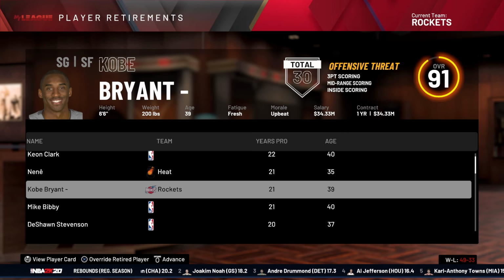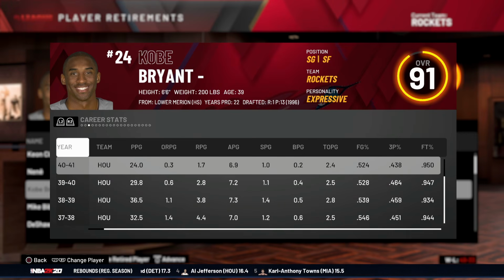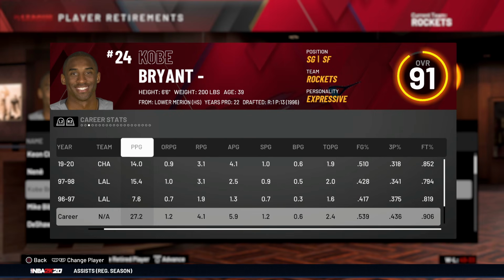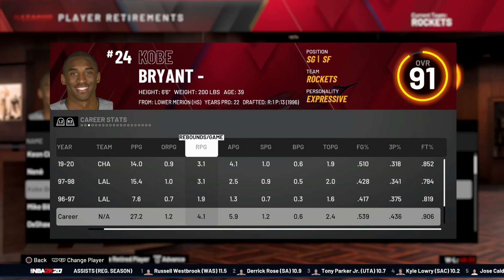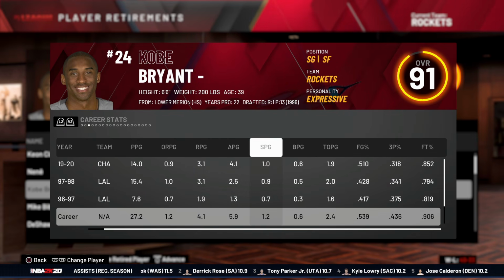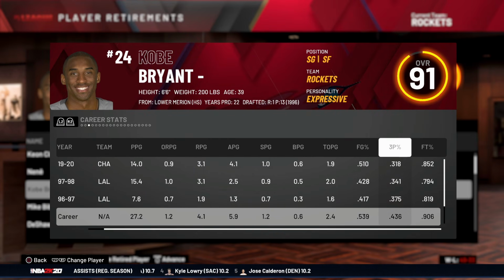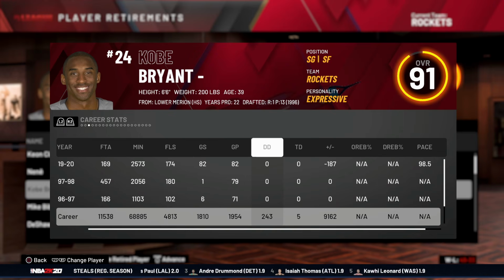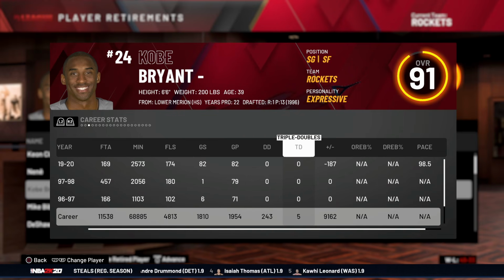And that is officially going to do it. At 39 years old, after 22 years in the NBA, Kobe Bryant has retired. For his career, he averaged 27 points per game, 4 rebounds, 6 assists, 1 steal, 54 from the field, 44 from downtown, 91 from the line. He had 243 double-doubles and 5 triple-doubles.